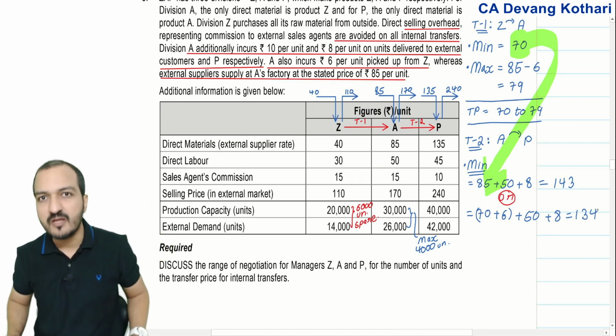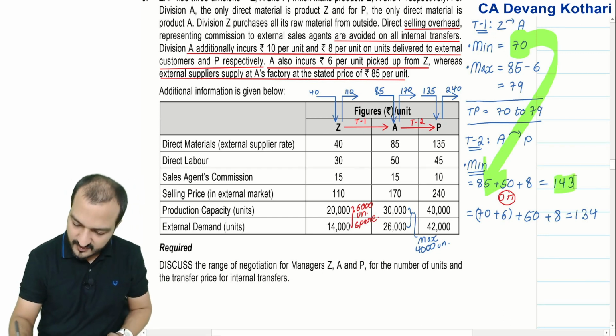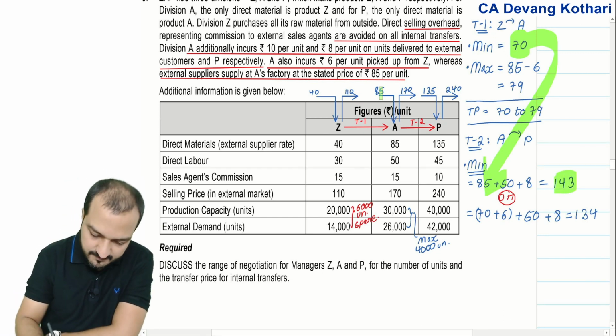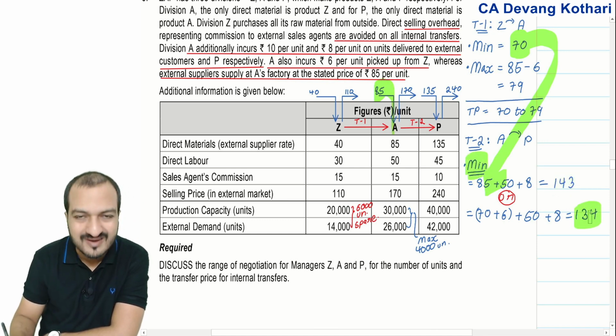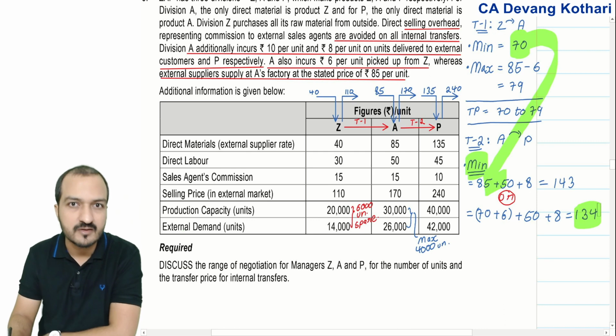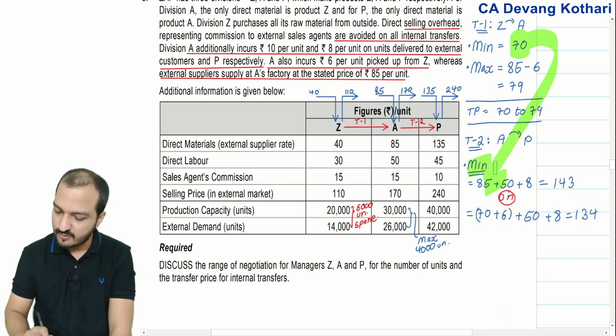So there are two minimum TPs that A will have. A will want a minimum TP of 143 if he will use purchased material, but A will want a minimum TP of 134 if he will use transferred material, right? Yes, these are my two answers of minimum TP.